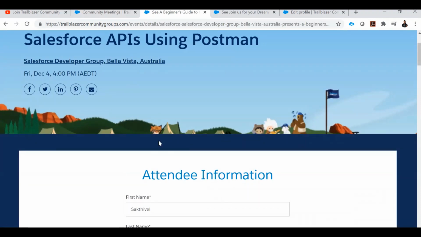So whenever any email notification is sent from this particular group, you will get the notification. Whenever they create and publish a new event, you will get a notification about that new event information. If you are available at a particular time, you can easily register your spot and attend.